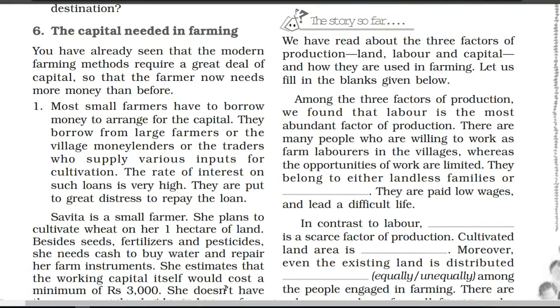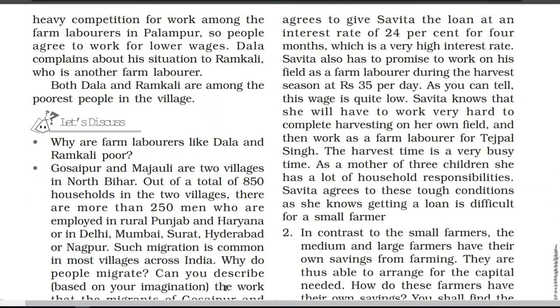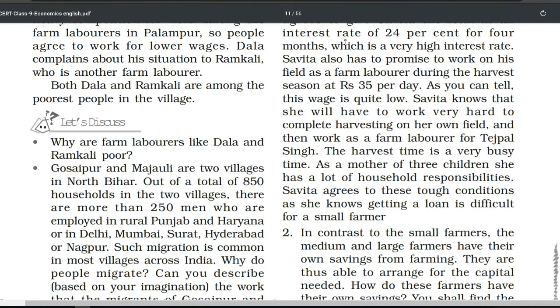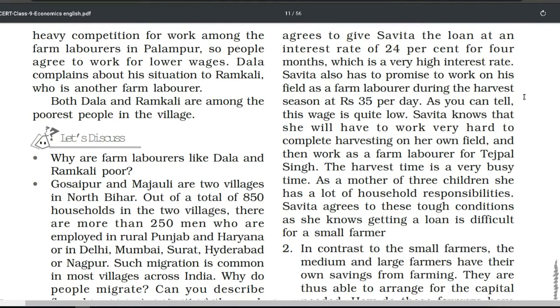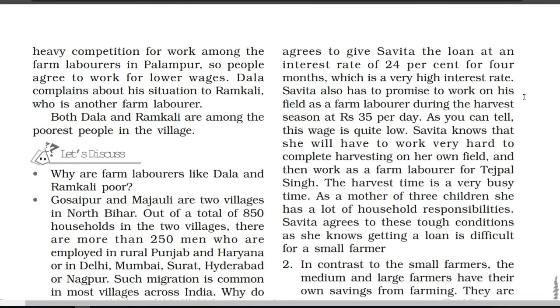So Tejpal Singh agrees to give Savita the loan. First of all, sometimes money lenders, or large or medium farmers, are not ready to give a loan to small farmers because they think maybe they will not be able to repay it. So it is very difficult for small farmers to get a loan from someone. Here at least Tejpal Singh agrees to give Savita the loan at an interest rate of 24% for 4 months, which is a very high interest rate.